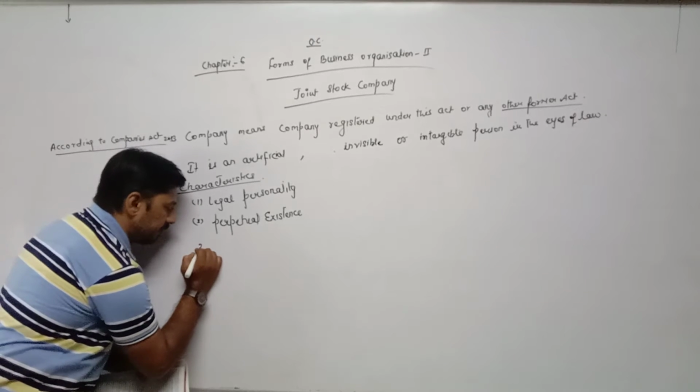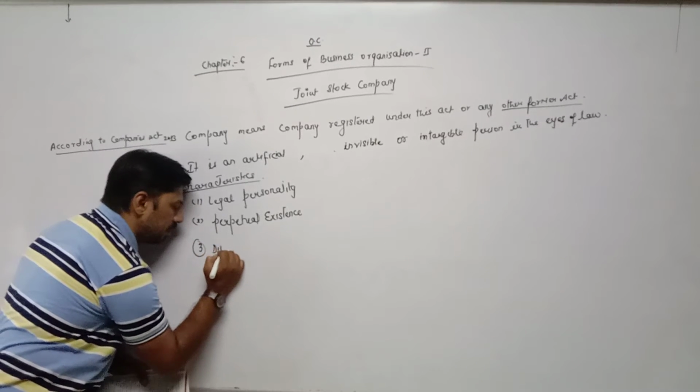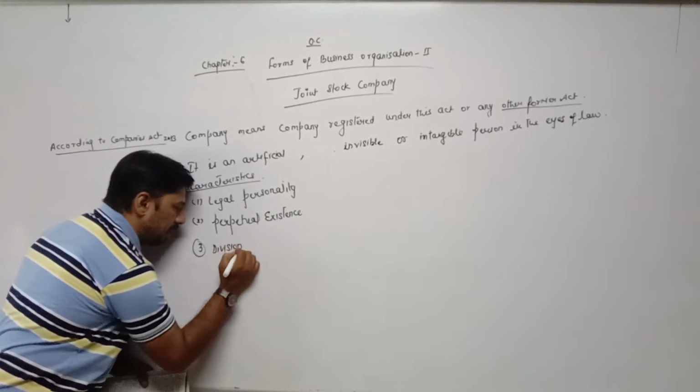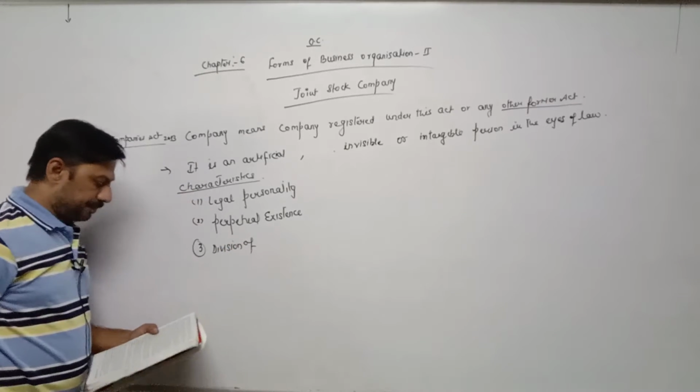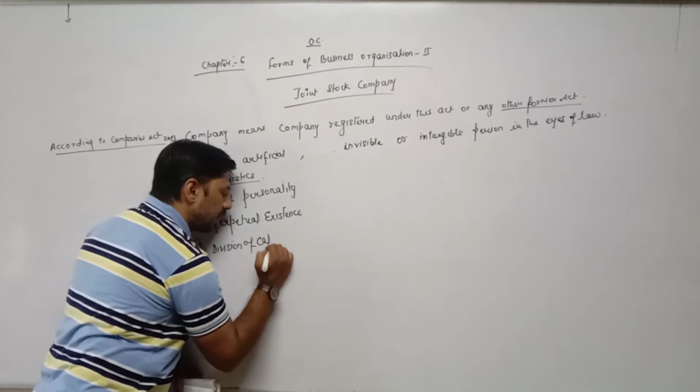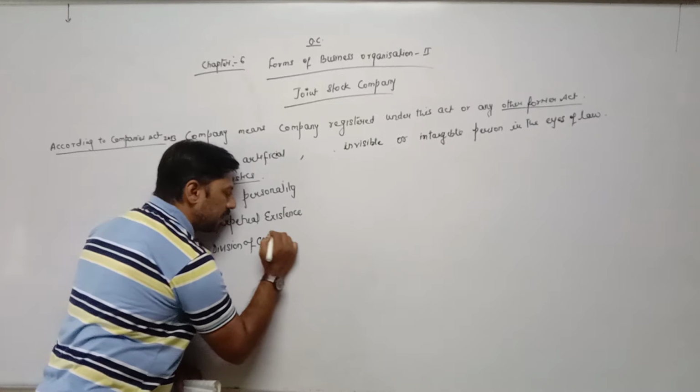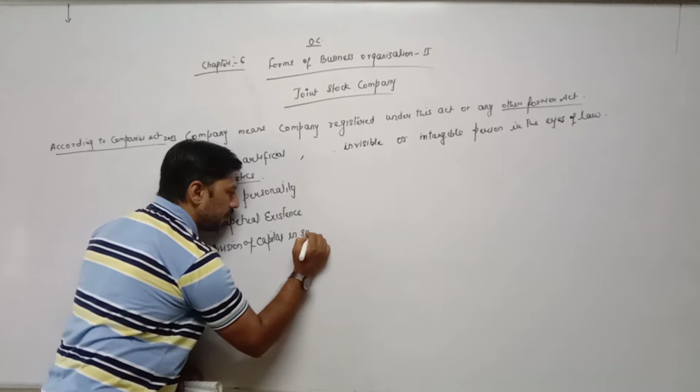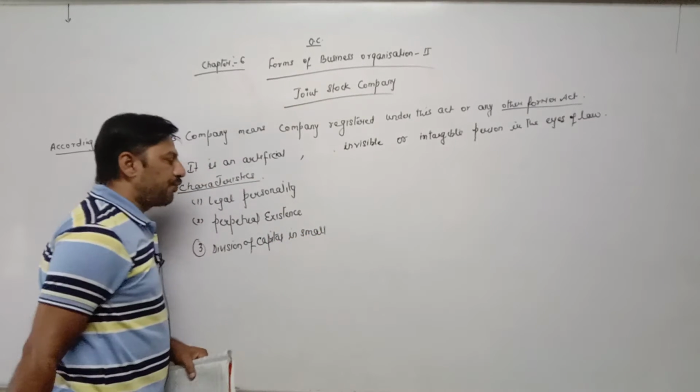Third one is division of capital in a small fraction.